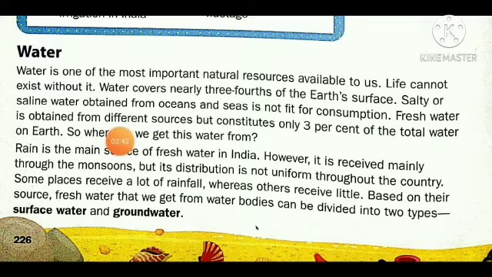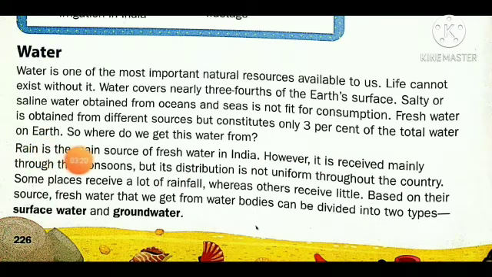Fresh water is obtained from different sources but constitutes only 3% of the total water on Earth. So we get fresh water from different sources, but of all the total water, only 3% is usable for us on the Earth.